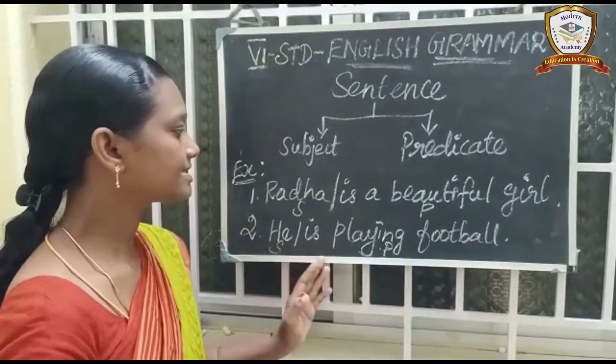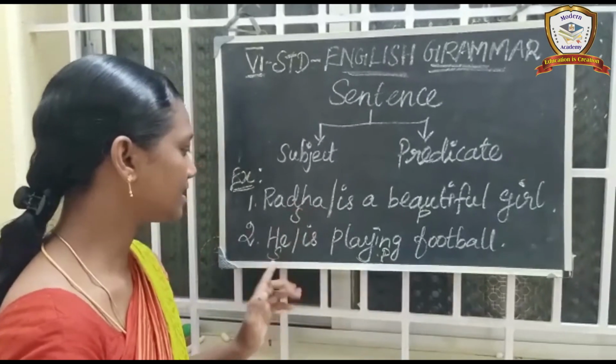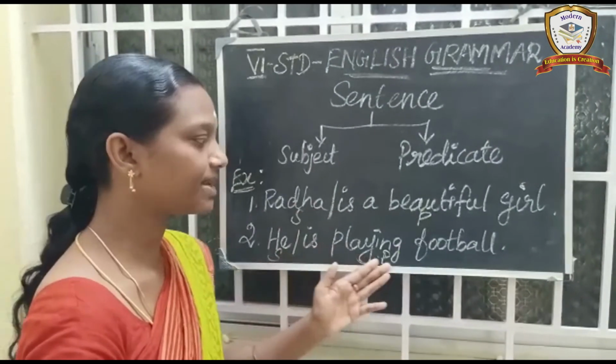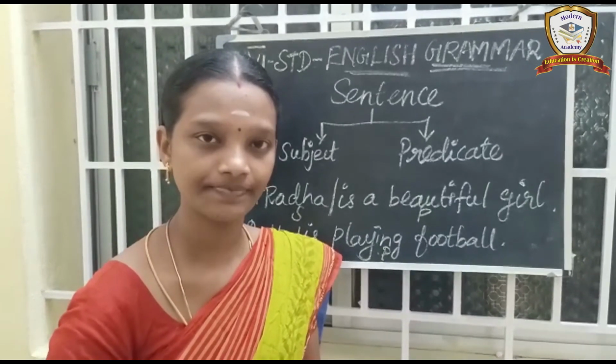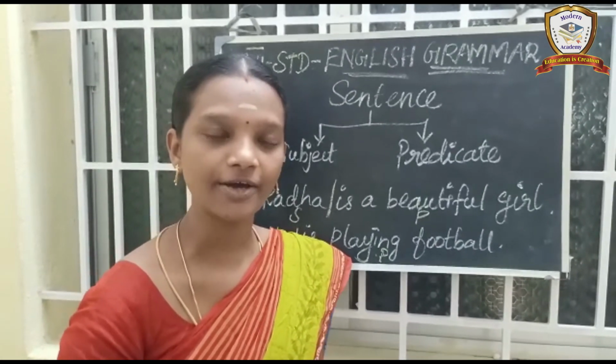Like that, he is playing football. So he is the subject, and is playing football, the remaining part, is the predicate. Are you clear? So we have explained this subject and predicate in a slide manner.